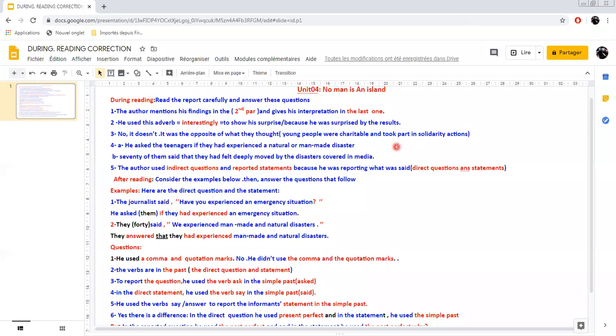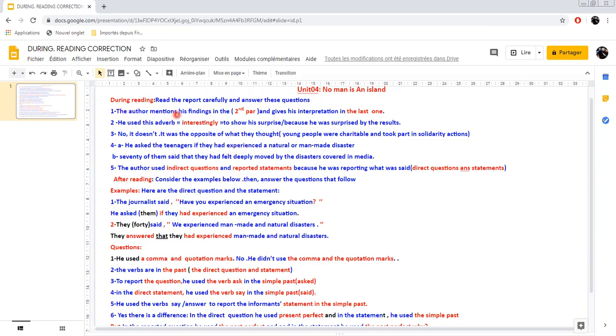Today we are going to deal with the correction of the during reading part and the after reading part. And we start with the during reading, of course. If you remember, your instruction was to read the report carefully and answer these questions.